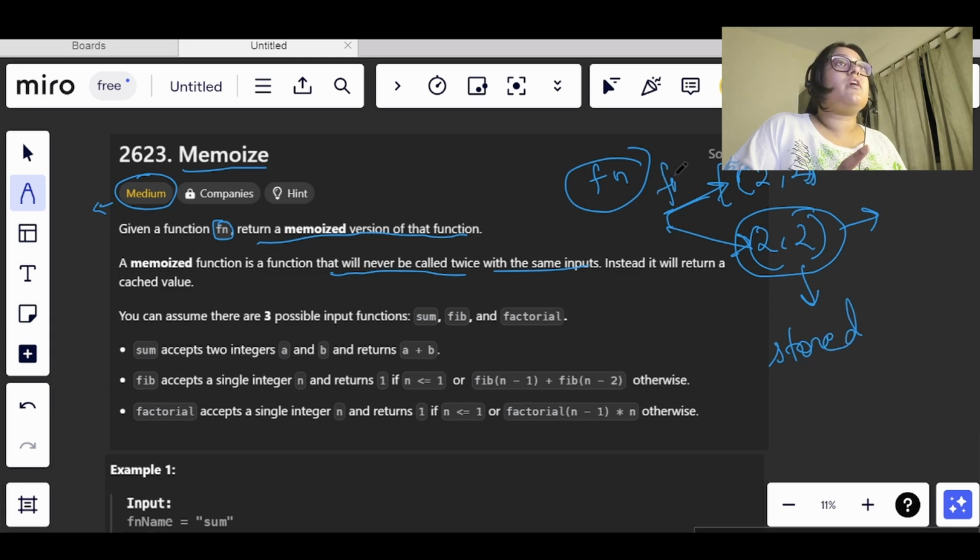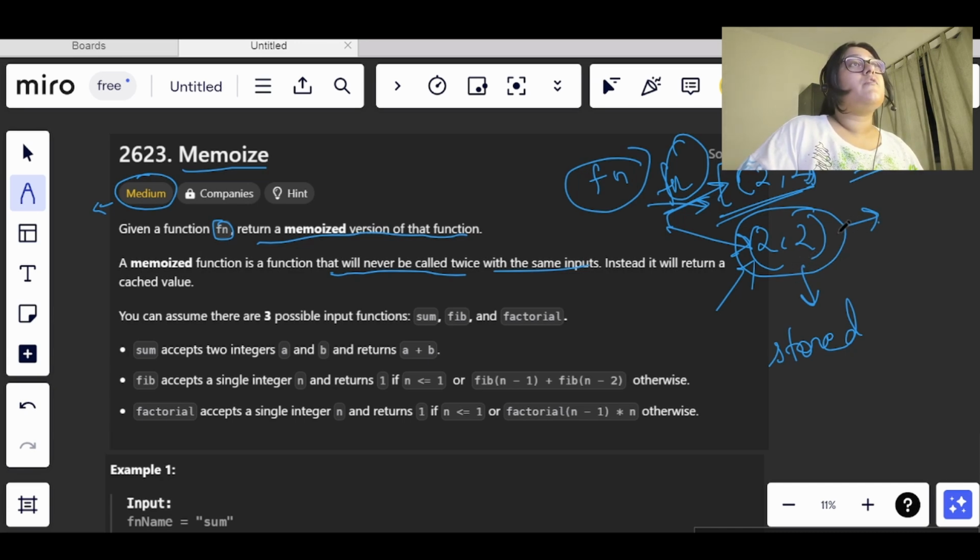When we call this function fn the first time, let's say it calculates the sum, so it will return 4. Now this 4 has to be stored somewhere, so that when we once again pass the parameters 2 comma 2, the function does not have to perform the operations again and does not have to be called again. We will just return the value stored for the previous call. That is what they have told here: a memoized function is a function that will not be called twice with the same inputs. Instead it will return a cached value.